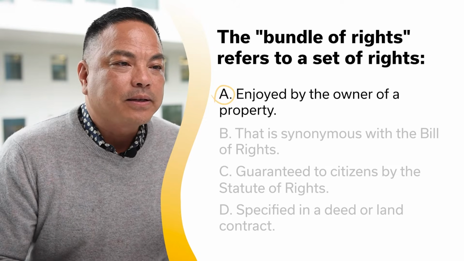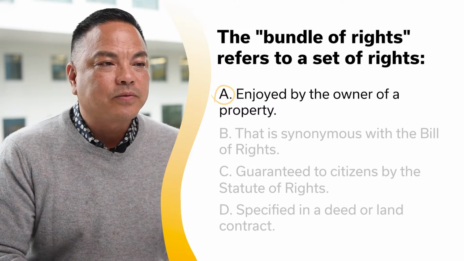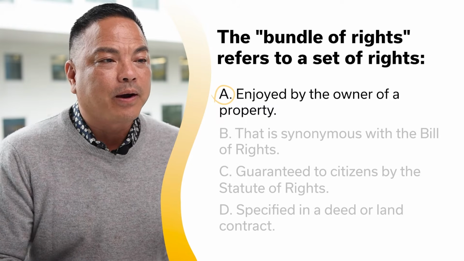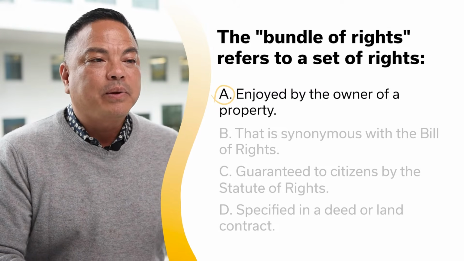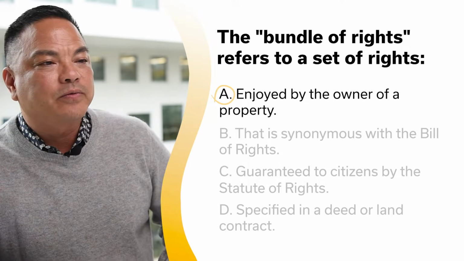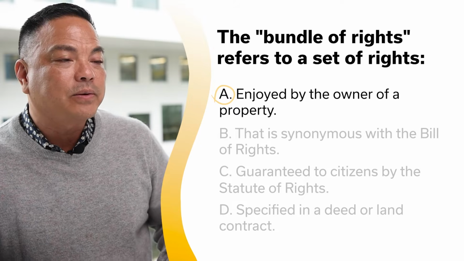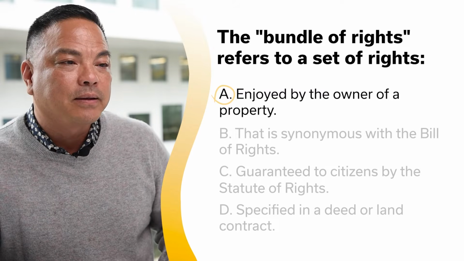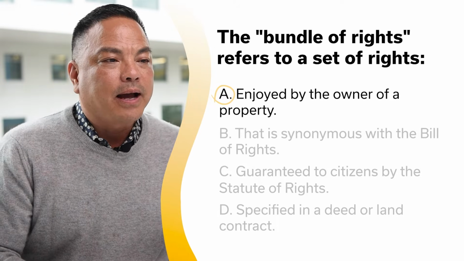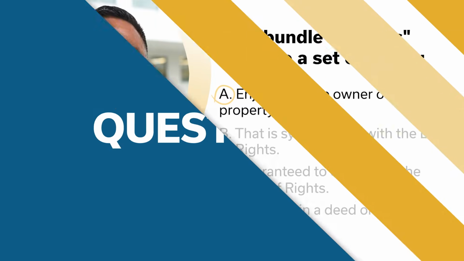This group of rights includes the right to possess, use, transfer, encumber, and exclude others from using the property. Remember P-U-T-E-E, Pooty. Transfer rights include the right to sell, rent, donate, assign, or bequeath. The owner may also encumber the item by mortgaging it as collateral for debt.